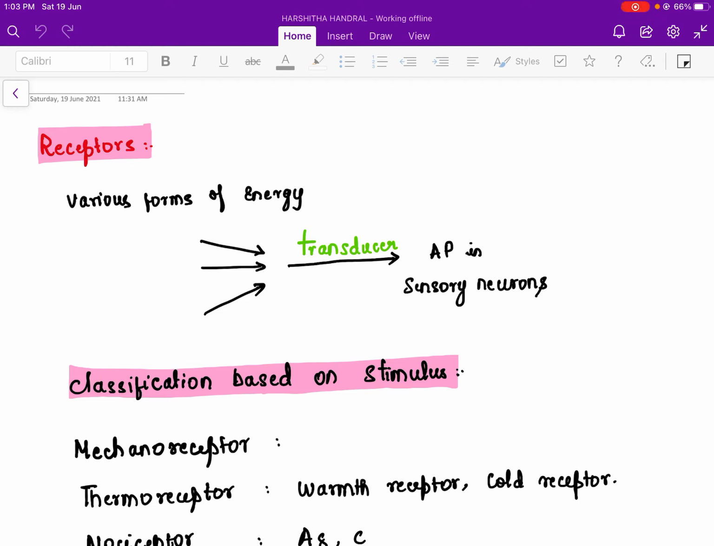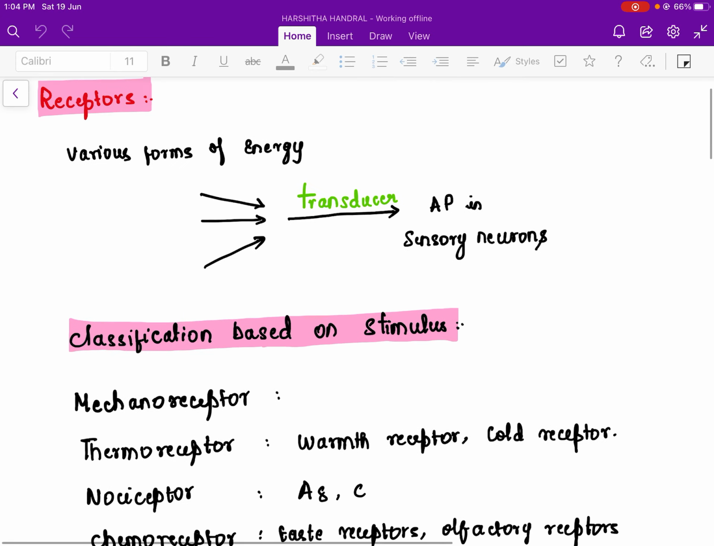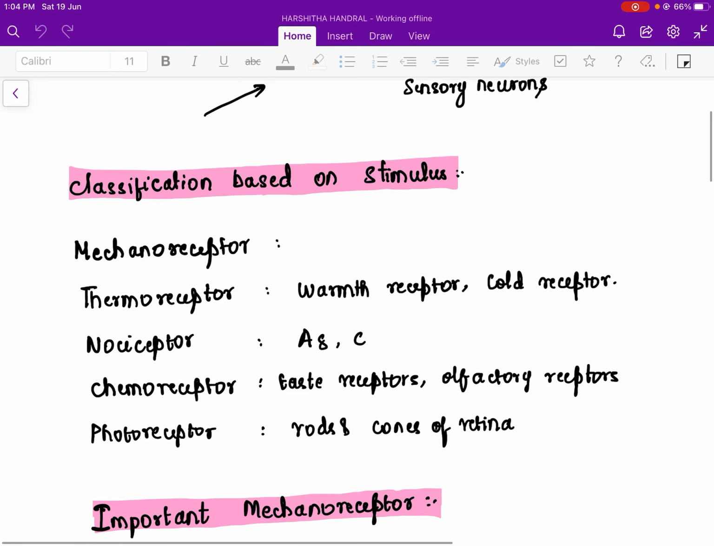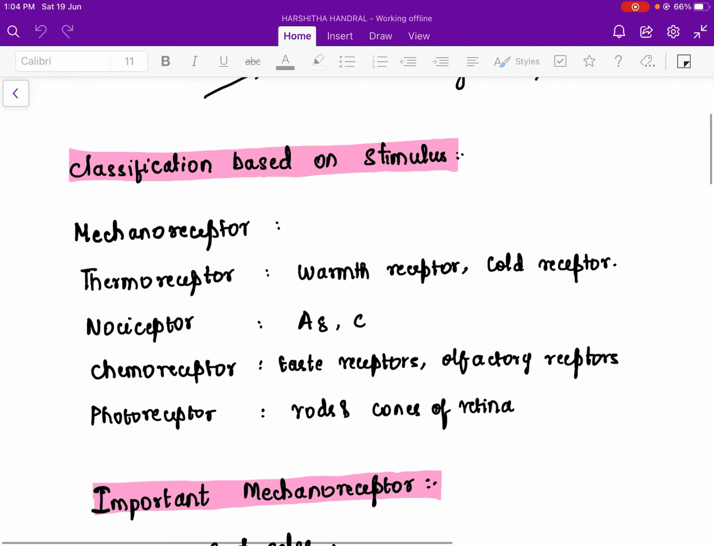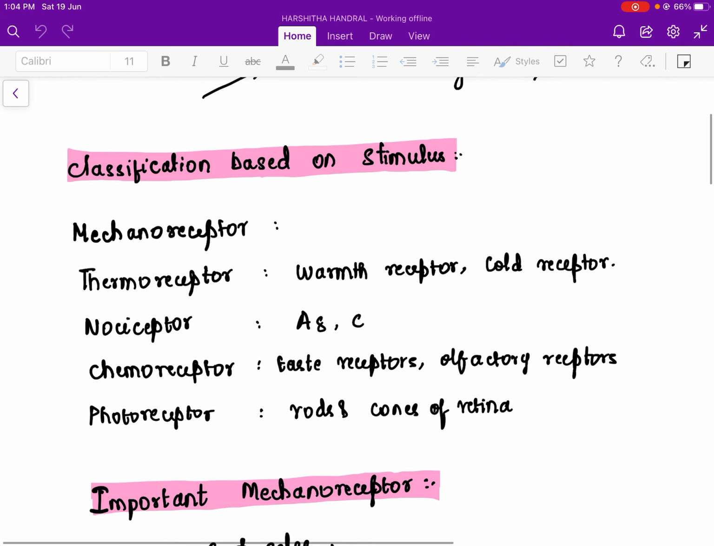In this video, let us learn about a few important basic and must-know points regarding receptors. So basically, receptors are like transducers. That means they convert various forms of energy into a common modality known as action potential in the sensory neurons. Based on the stimulus, we can classify the receptor as mechanoreceptor, thermoreceptor, nociceptor, chemoreceptor and photoreceptor.